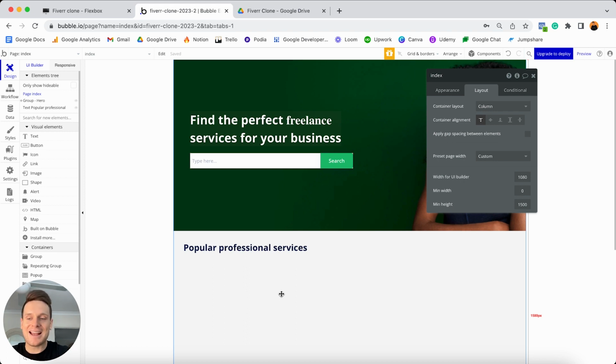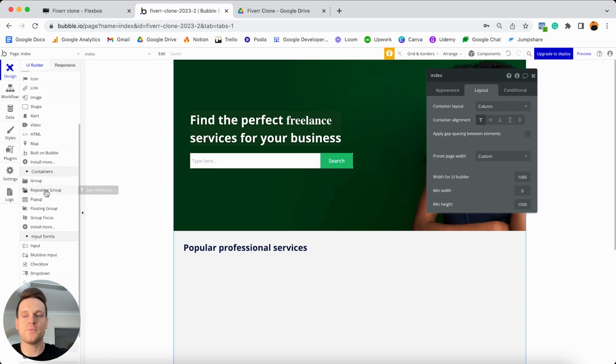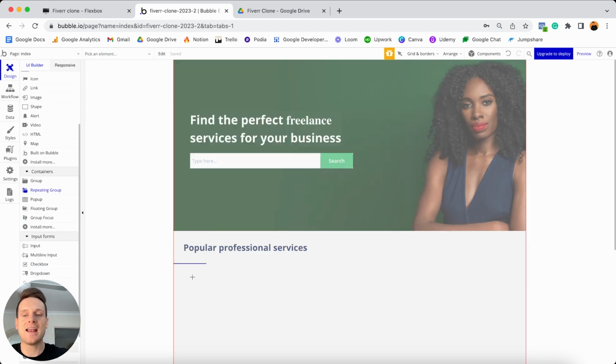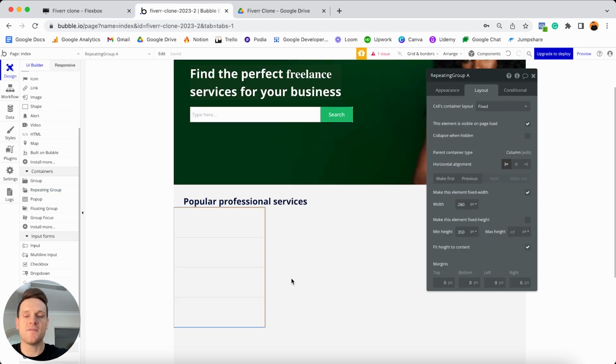Now, whenever you're displaying a list of items in Bubble, there is a specific element that's going to do this, and this element is going to become your new best friend. And that element is known as a repeating group. So within your containers menu, we're going to add a repeating group element onto our page. And the first thing you'll see is that it kind of just looks like a spreadsheet in some sense. And that's because a repeating group allows you to display a list of items. So if you were ever building a feature like, let's say, an Instagram clone where you want to create a homepage feed, so that way you would display a list of photos or videos, a repeating group is the exact element you would use to do that.